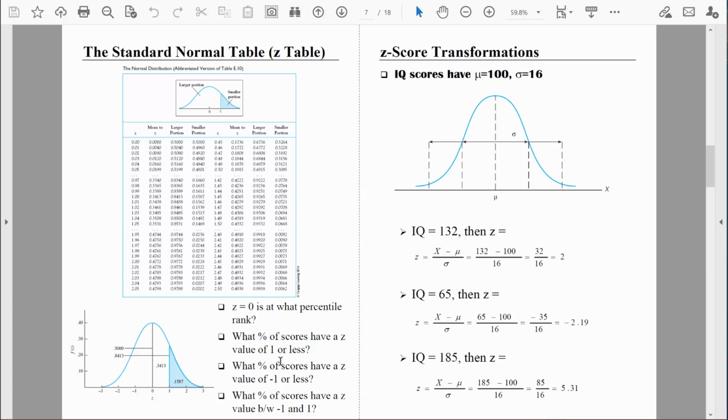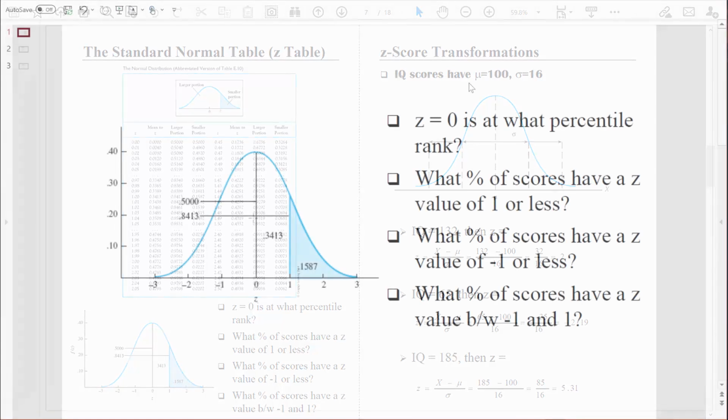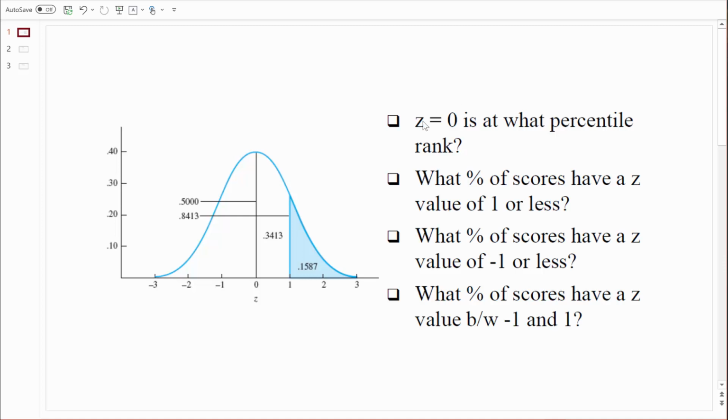Let's answer some of these questions down here based on this graphic that we see to the left. All of the areas that we see in that graphic have been written in based on values that we find in the table. So again, let's just use this graphic right here to answer some of these questions. And then we'll get more experience looking at that table as we move on.